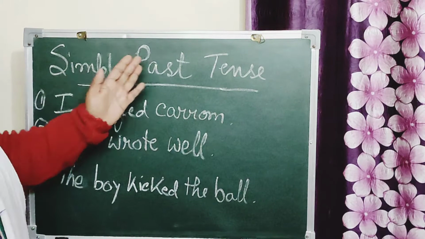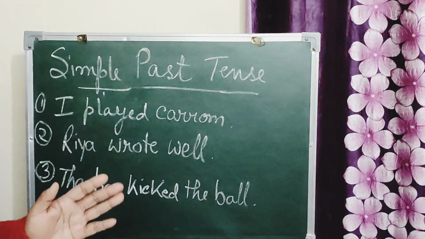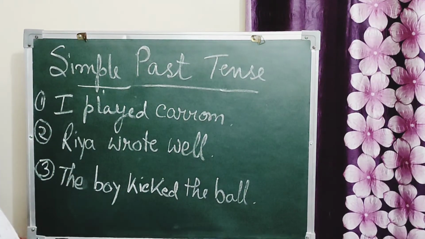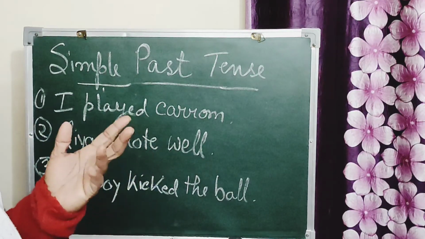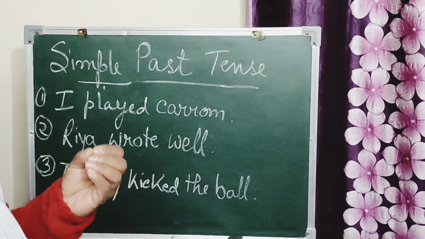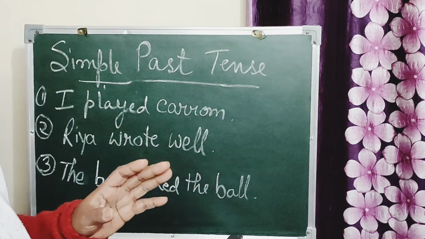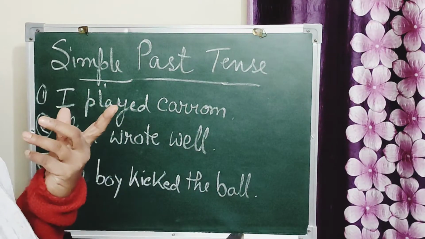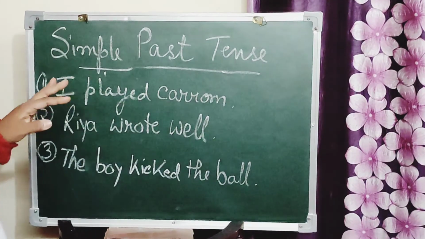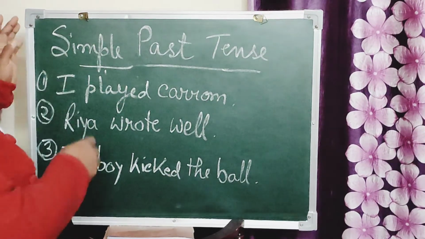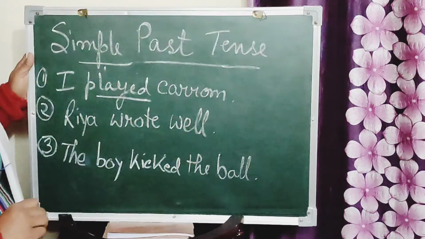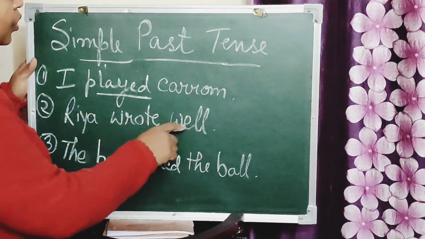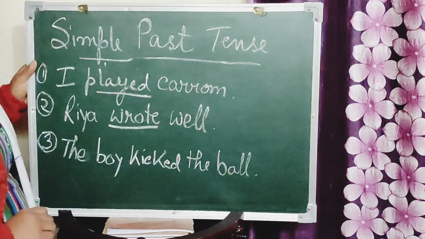Now, simple past tense. Simple past tense tells us that the work was completed before. The action happened before. Already the work is completed. In the past, I played carom. Ria wrote well.